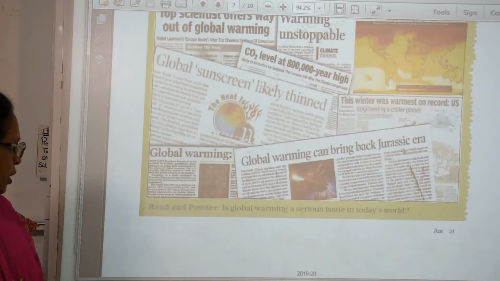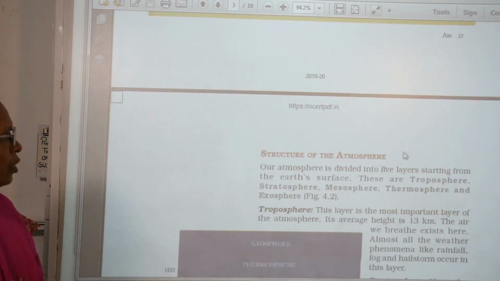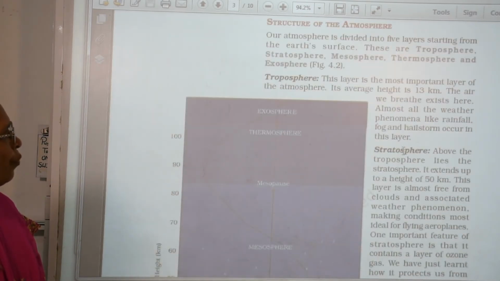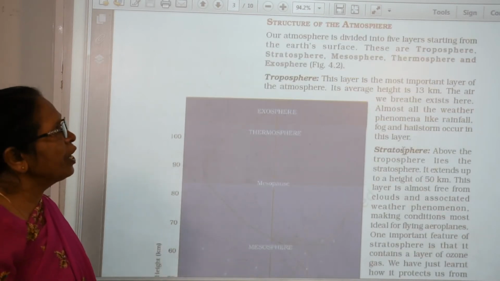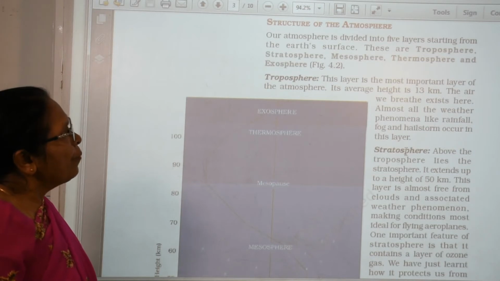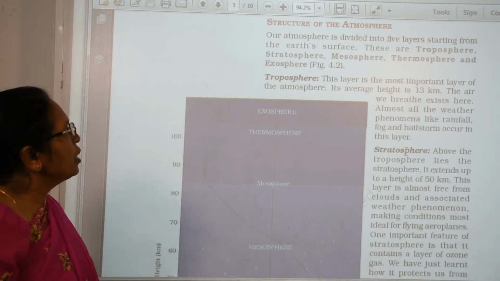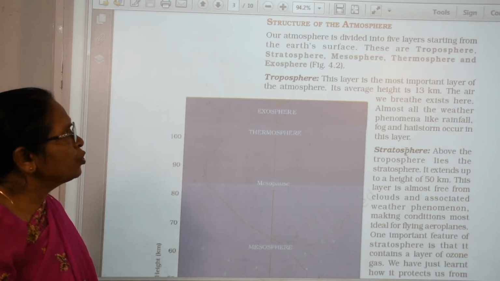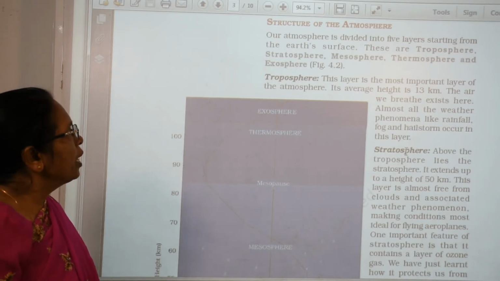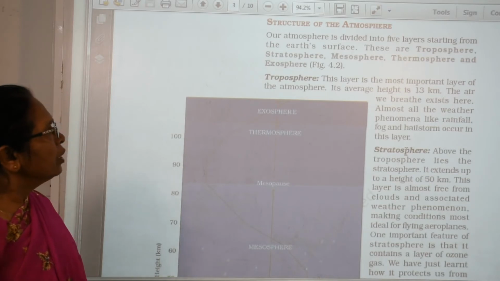So now we will see the structure of the atmosphere. How many layers are there in the atmosphere? The structure is divided into 5 layers: troposphere, stratosphere, mesosphere, thermosphere and the exosphere.